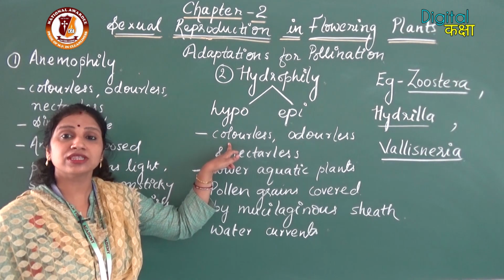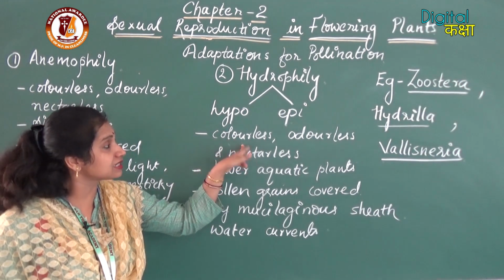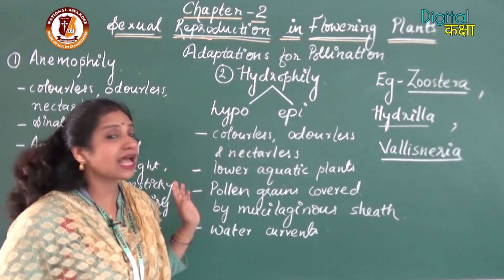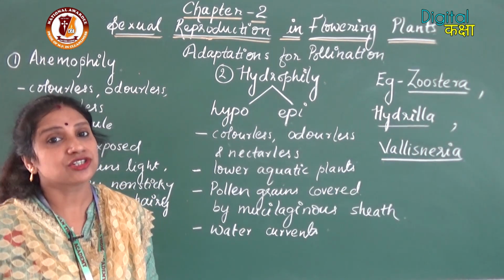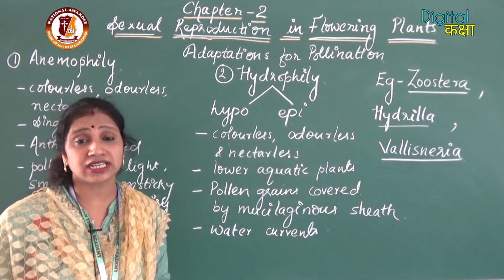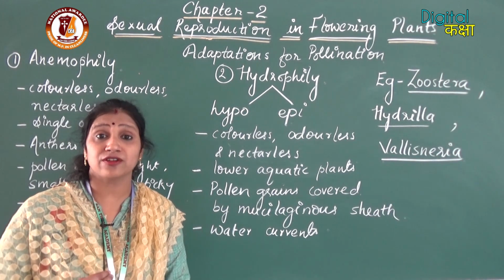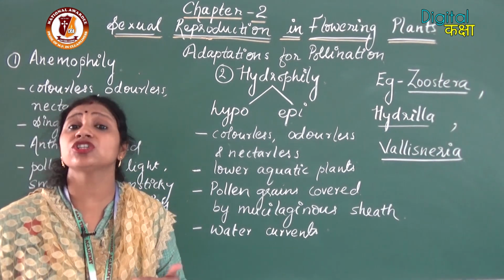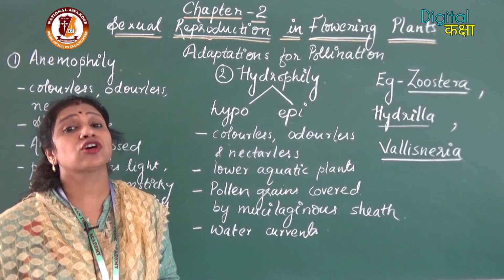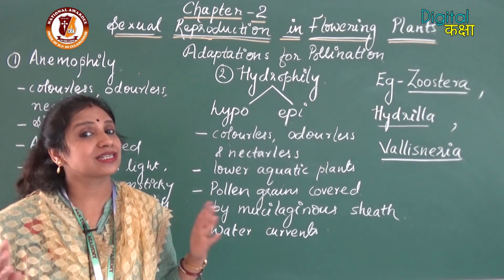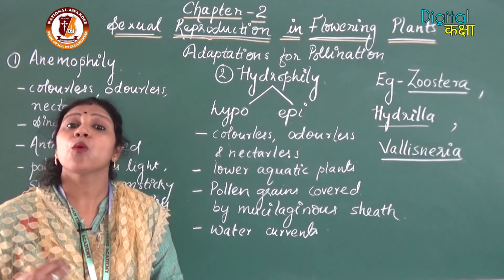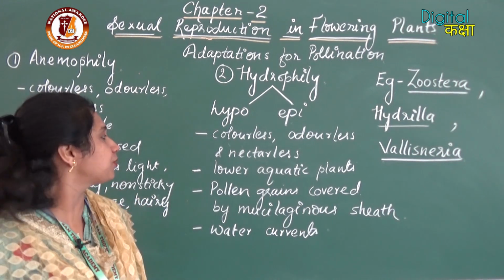So here also the flowers are colorless, odorless and nectarless. They need not be very attractive, they need not smell very pleasant, and they need not possess nectar in order to attract anyone. So they are simply dependent upon water for the pollination process.